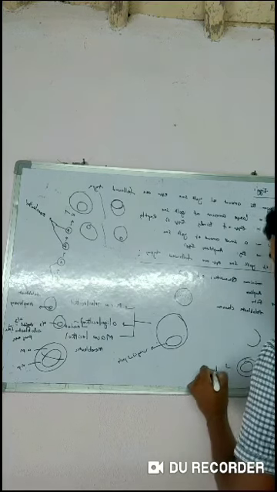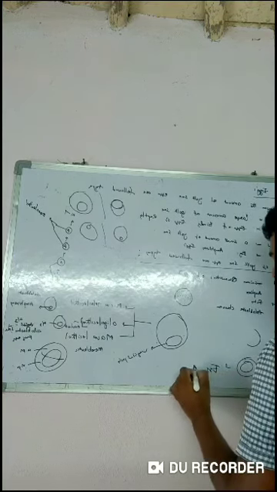This is centrolecithal, for example the eggs of arthropods. It is also meroblastic, and meroblastic cleavages are seen here.